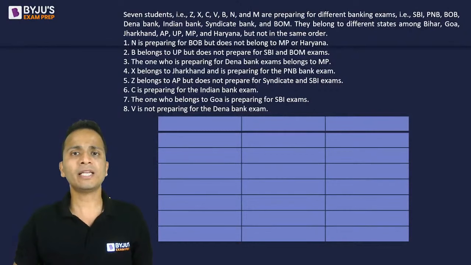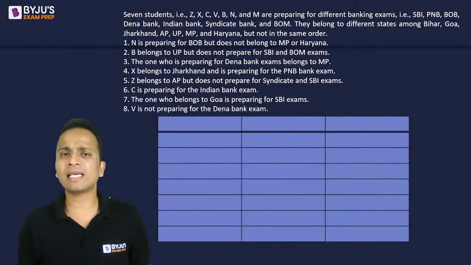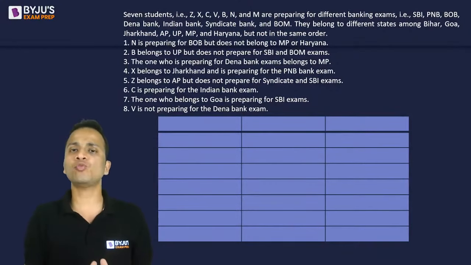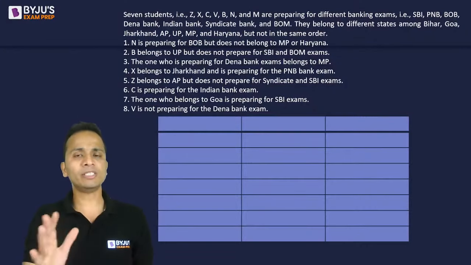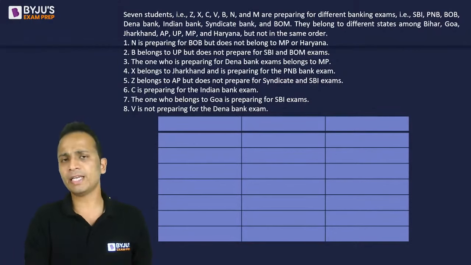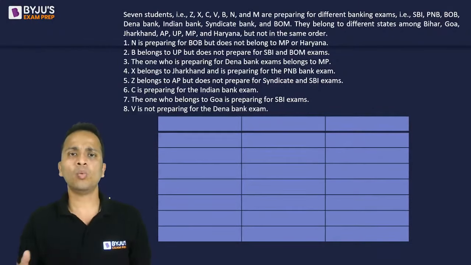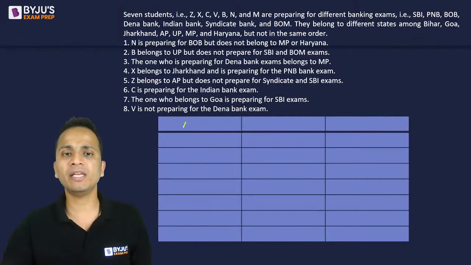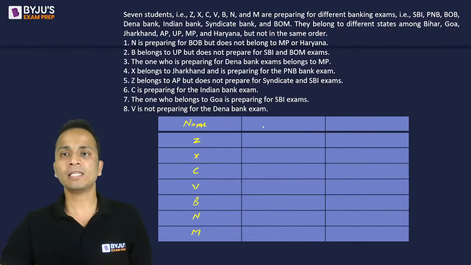Now, there are 7 students, 7 banking examinations, 7 states. So in this case, we have 3 parameters. In such a case, the first thing that should come to your mind is forming a table. And the table should have 3 columns. One column that will be fixed will be the name of these people. The names are Z, X, C, V, B, N, and M. These are the 7 names. Now, the second column will belong to the banking examinations.